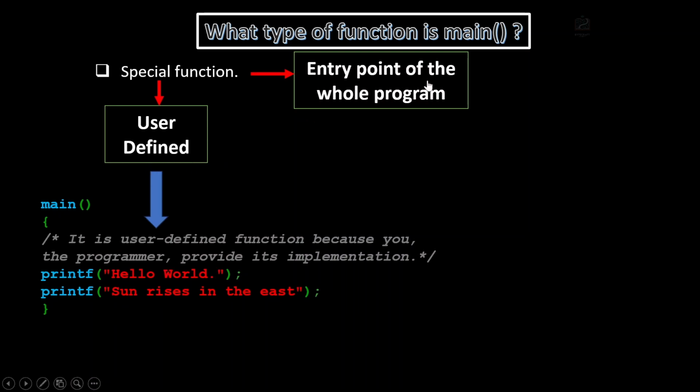As it is the entry point of the whole program, due to that particular reason, we are calling it a special kind of function or special function. The main function will be executed first when we run the C program.